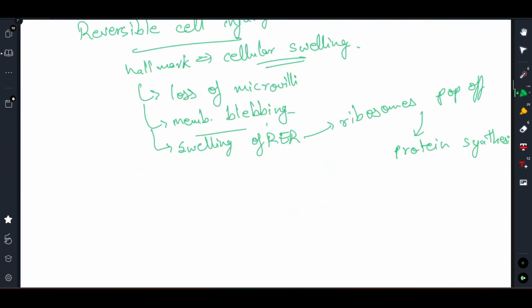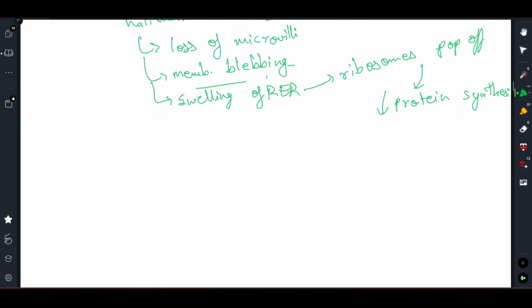So, what all did we see in reversible cell injuries? The hallmark is cellular swelling, which led to loss of microvilli, which led to membrane blebbing, and it also led to swelling of RER, due to which the ribosomes popped off. And as RER bound ribosomes reduce, the protein synthesis will reduce. Okay. So, these were the general conceptual points in reversible cell injury.